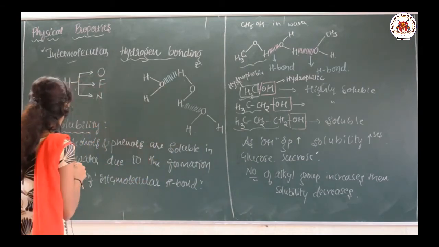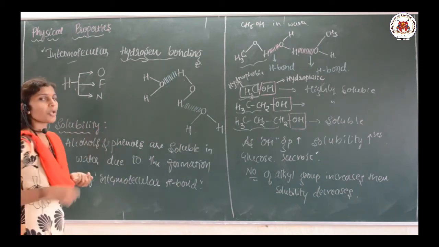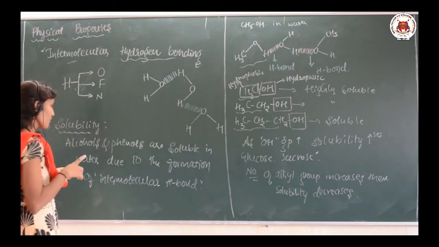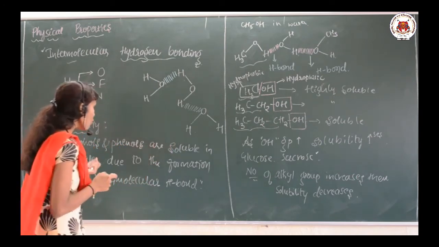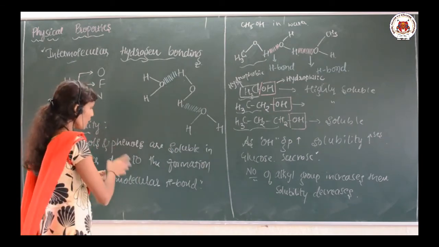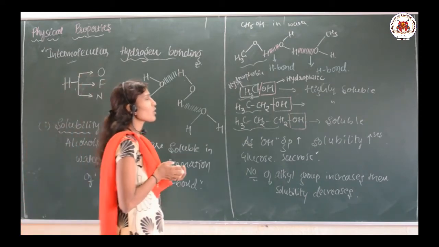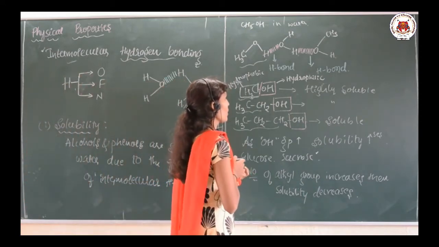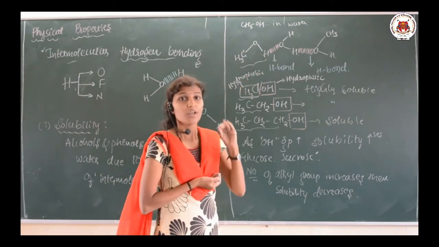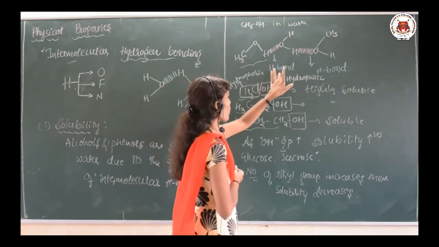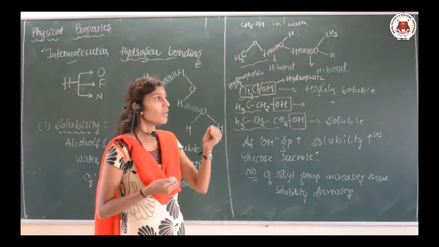Okay. So, let us talk about the solubility physical property with respect to the alcohols and phenols. Here, alcohols and phenols are soluble in the water due to the formation of intermolecular hydrogen bonding. For example, let us take methanol, which can be soluble in the water. So, what happens in the case of methanol? Methanol is going to form the hydrogen bond with the water molecule. So, it is able to get soluble in the water.